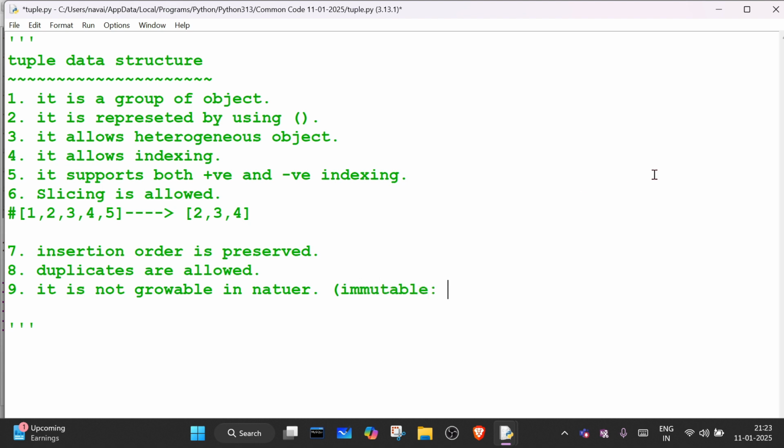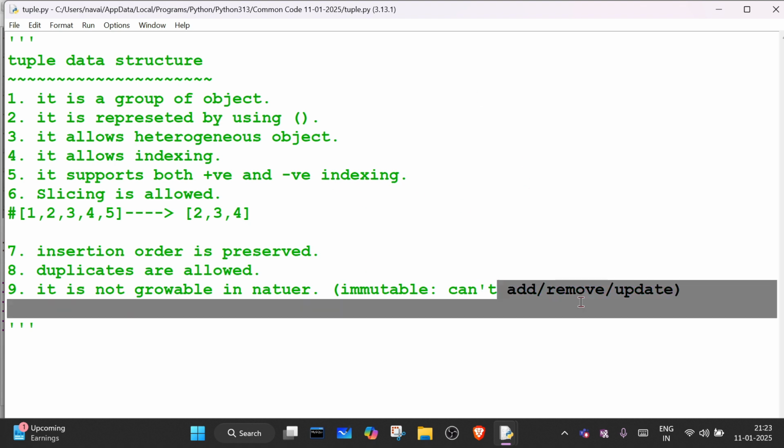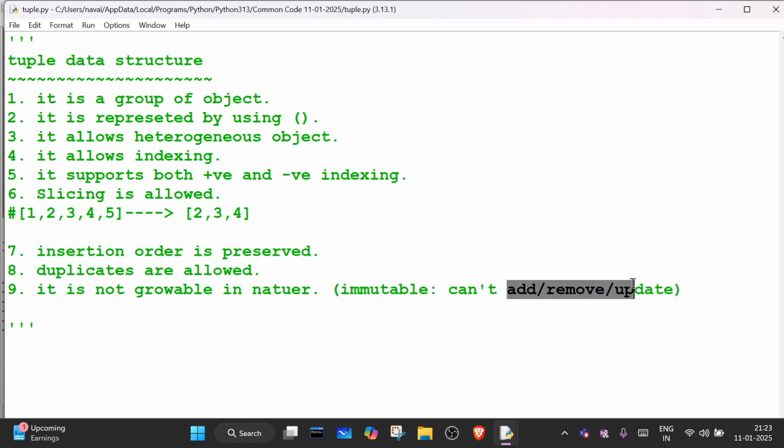Immutable means we cannot perform, we can't do. What can we not do? We cannot add, we cannot remove, we cannot update. Because these things we can apply only on a mutable data structure. So tuple is what? An immutable data structure. So that's why we cannot perform these operations. We cannot add more elements in a tuple.